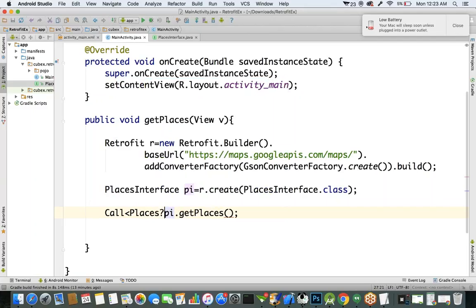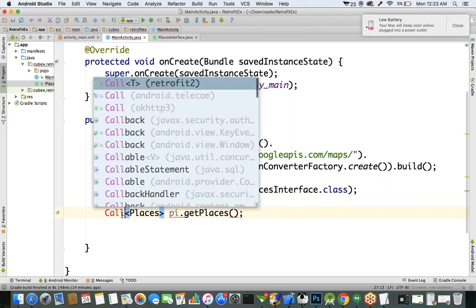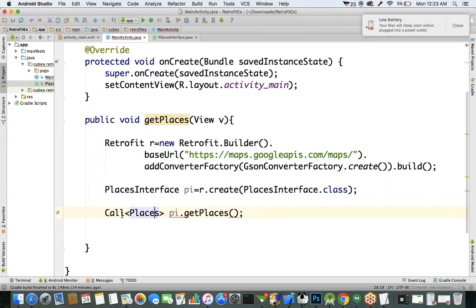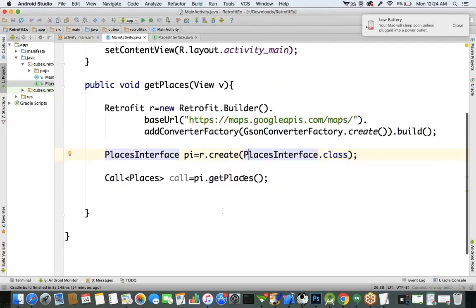Meaning, in the interface declaration we specify this one only. Places is the information we will get. So Call of Places call is equal to places interface dot getPlaces method.